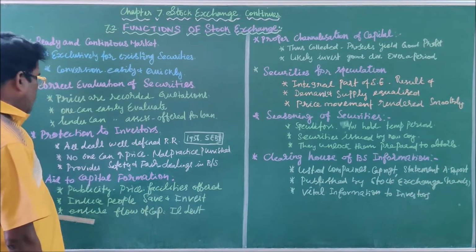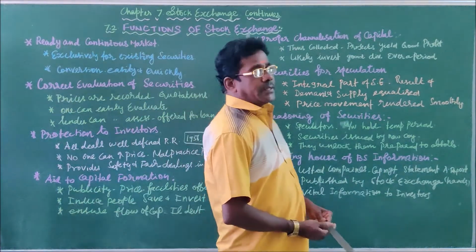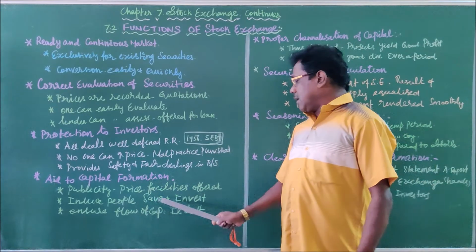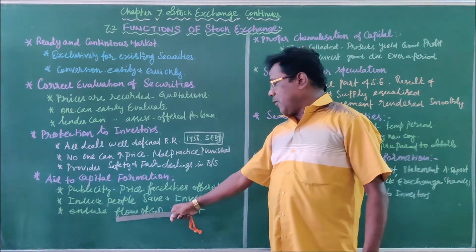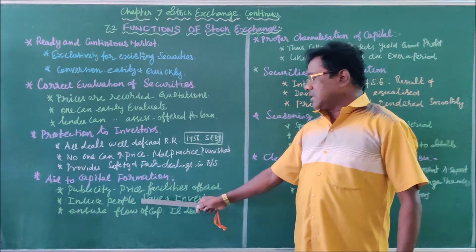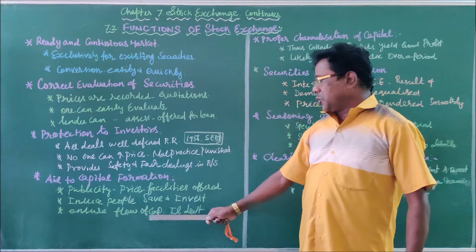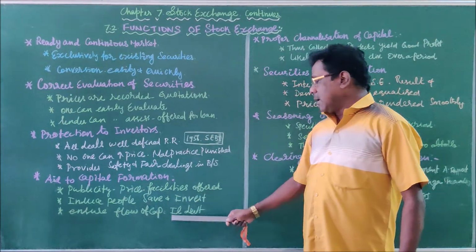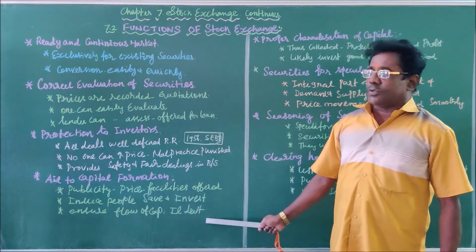And also ensure the flow of capital that it leads to industrial development. The savings are converted into investment, that is called the flow of capital. The savings of the household people and other investors are converted into flow of capital. Then the flow of capital may lead to industrial development.